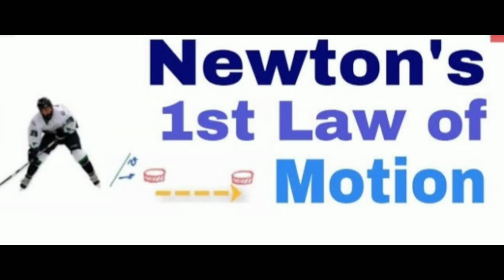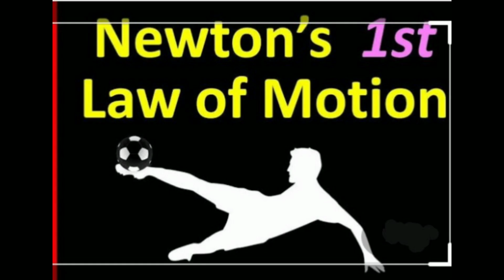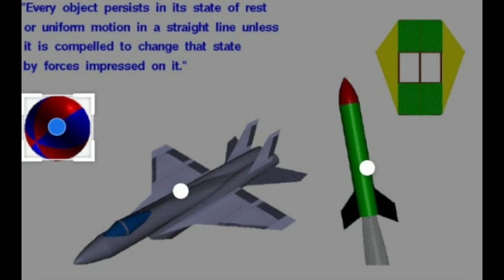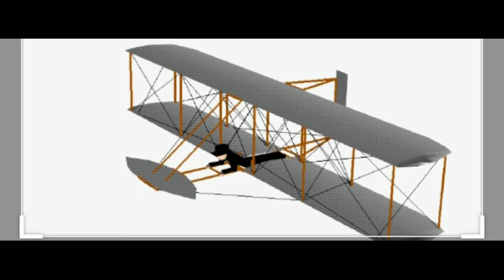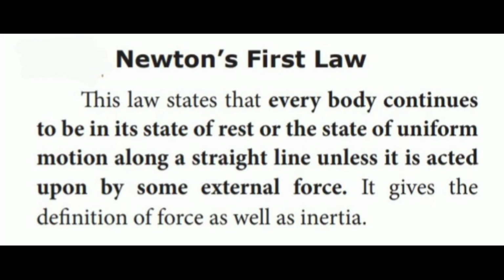Next one, Newton's first law of motion. This law states that every body continues to be in its state of rest or the state of uniform motion along a straight line unless it is acted upon by some external force. It gives the definition of force as well as inertia.